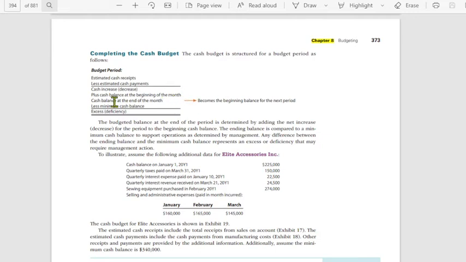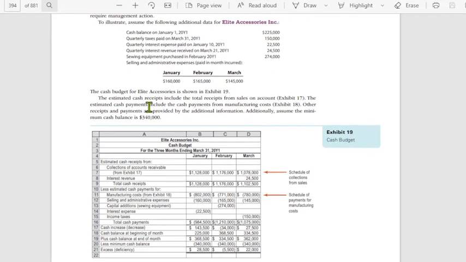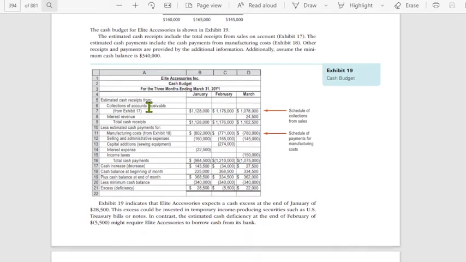Dapat may underline yan. Less yung minimum cash balance, that would be your excess or your deficiency. Normally kasi may sineset dyan na minimum or the maintaining cash balance, hindi pwedeng bumaba doon yung balance kasi pwedeng maapektuhan yung operations mo kapag below ka doon sa particular cash balance. So that is a control. Kaya merong tinatawag tayong minimum cash balance o yung parang mga compensating balances. Okay, let's take a look at an example here.